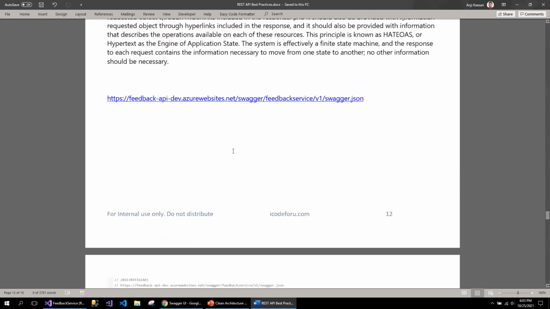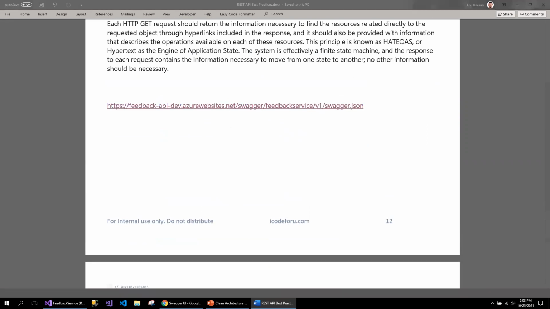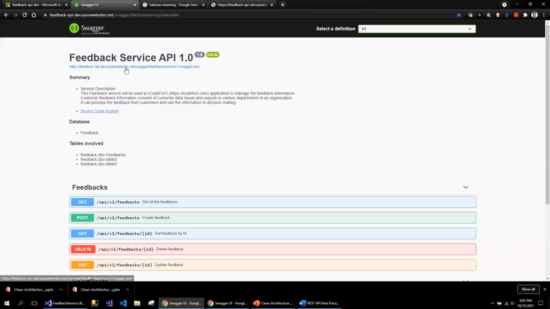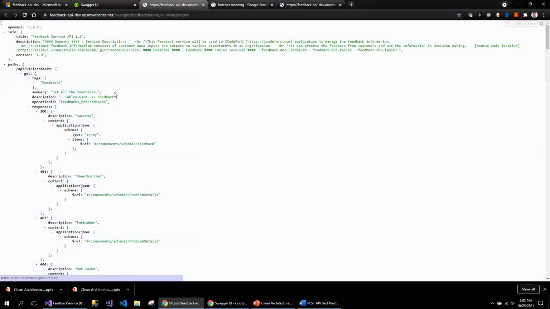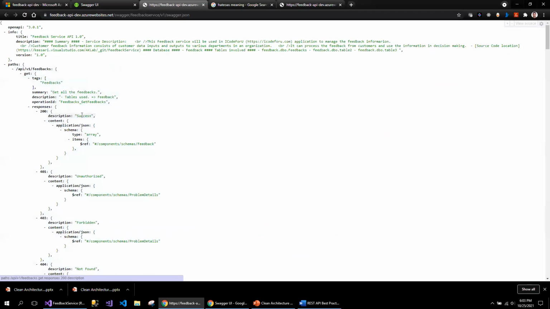If you take a look at this diagram, let me see if I can bring this into the service. If I go to my service, for example, this is my service. When I click on this JSON object, Swagger by default comes up with this HATEOAS, which gives all the descriptions and details of the URIs.